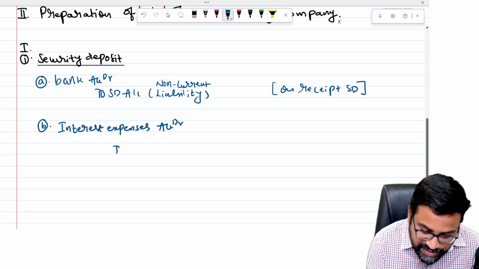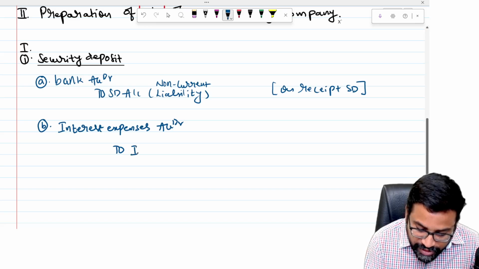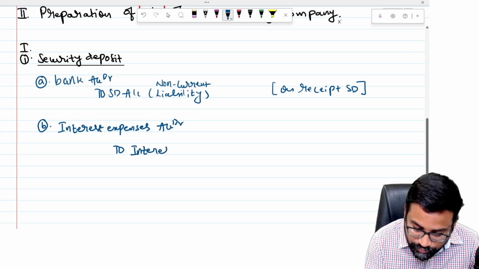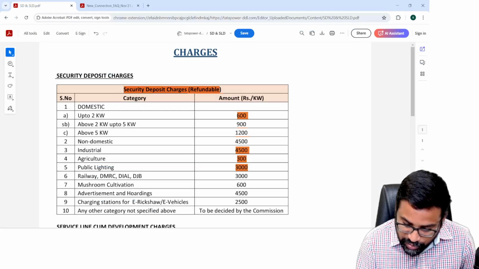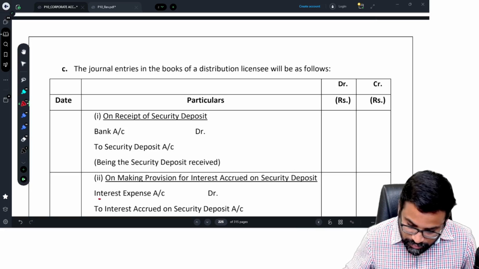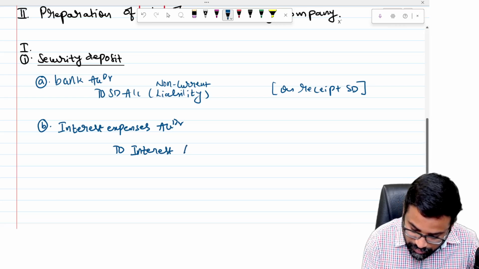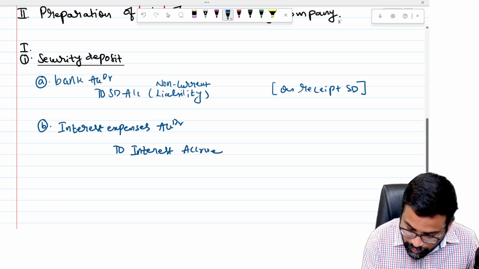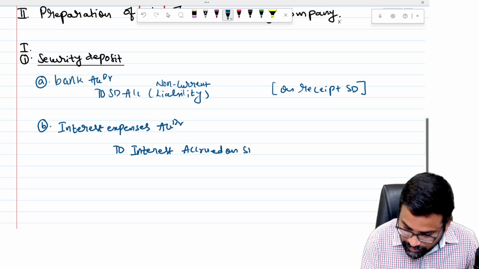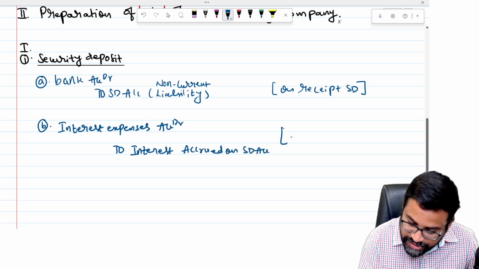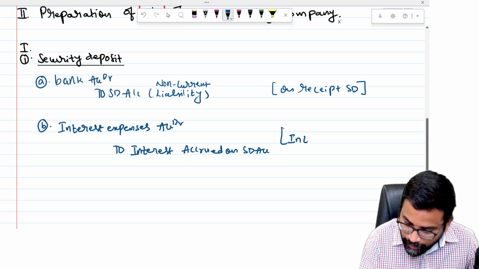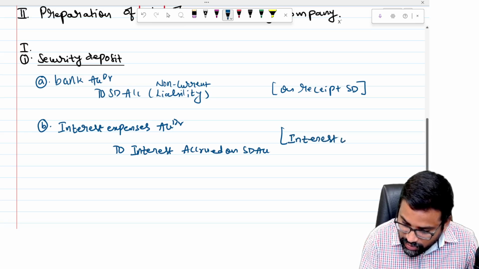So interest expenses account debit, to interest accrued on security deposits. So interest accrued on security deposit, on SD, on security deposit.